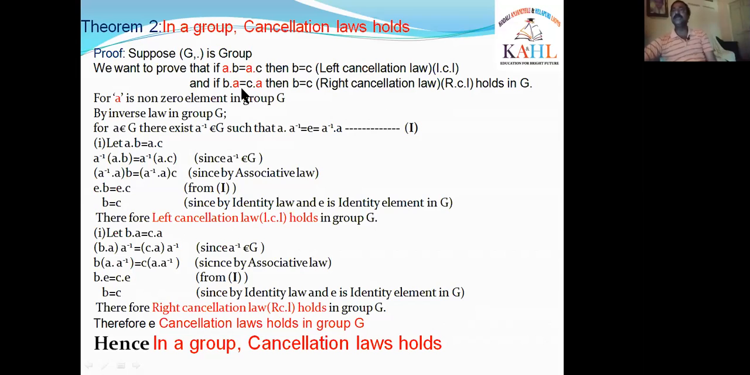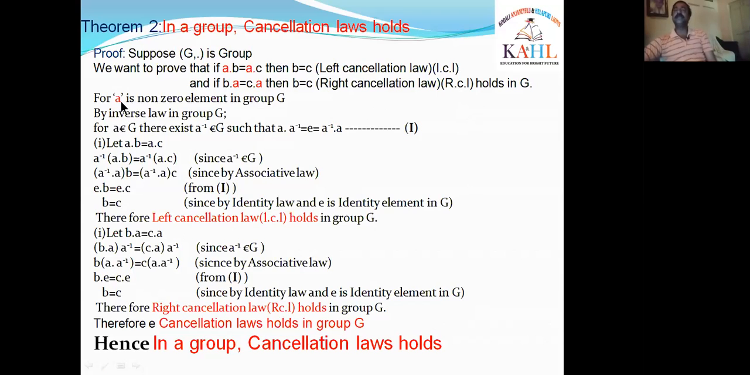If we take BA is equal to CA, that means A is on the right side. Then if B is equal to C, that means A was cancelled from the right side. That is called the right cancellation law. We want to prove that these two laws must hold in G. Left cancellation is simply written as LCL, and right cancellation is simply written as RCL. We want to prove these two laws in this group.